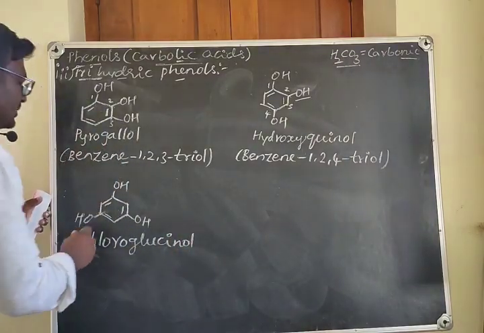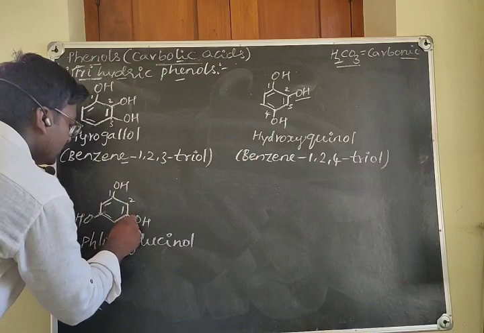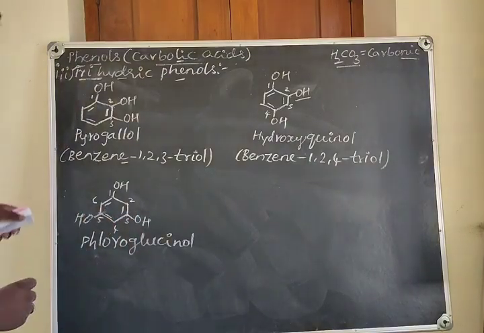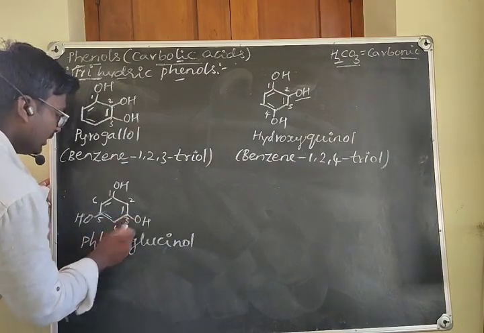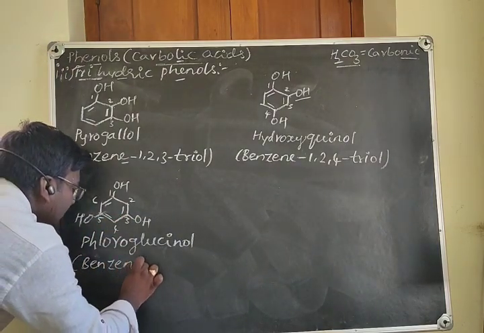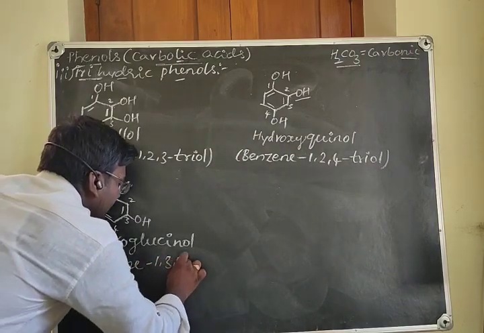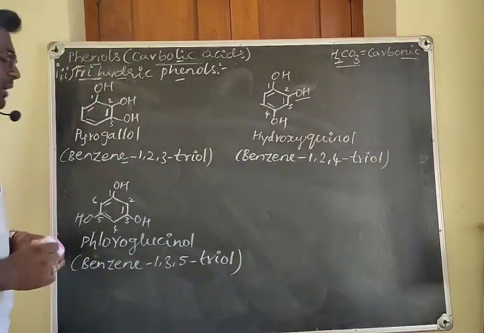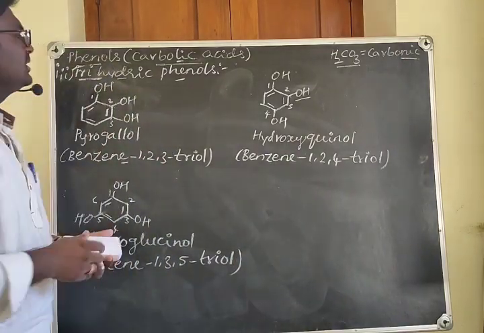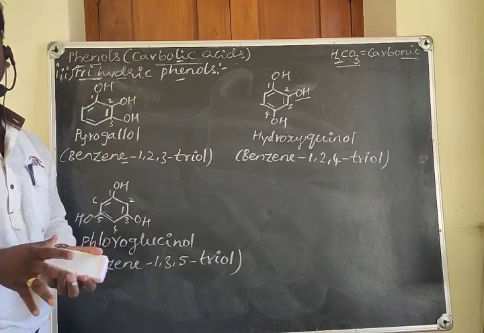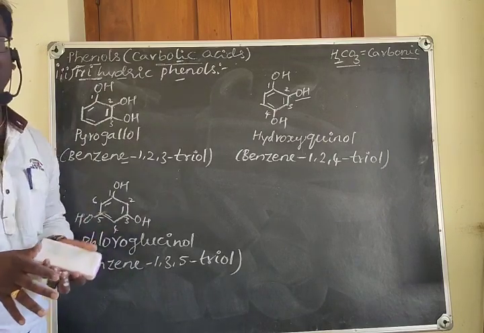And what about IUPAC names? 1, 2, 3, 4, 5, 6. The positions of the functional groups are 1, 3, 5. So therefore, we can write the IUPAC name as benzene 1, 3, 5 triol. So this is all about the classification and nomenclature of the phenols.